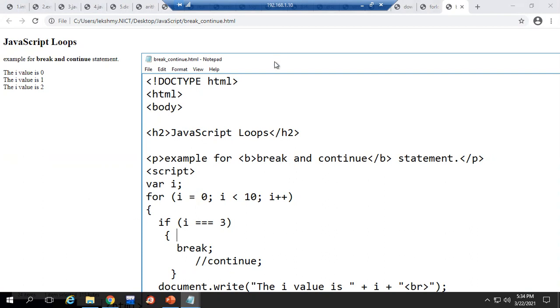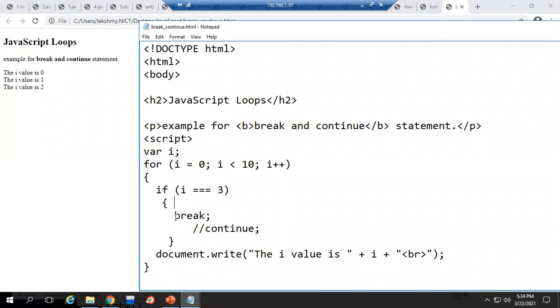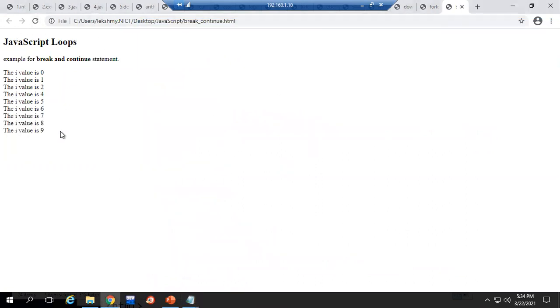Now the same example, instead of break, if I use continue, what will happen? So now what is the output? It printed 0, 1, 2, but iteration value 3 it is not printing because it skips that value but continues for the next iterations. That is the difference between break and continue.